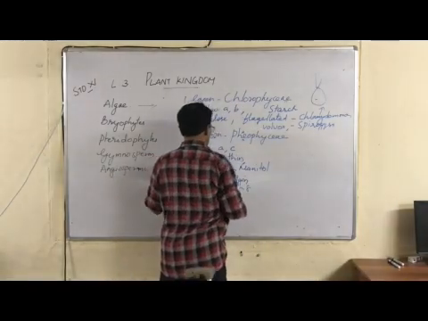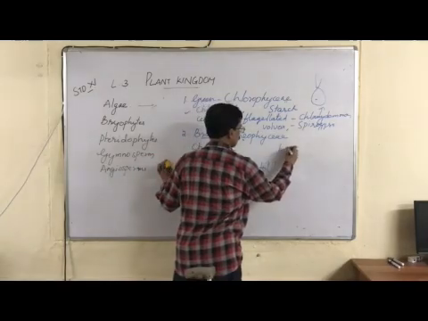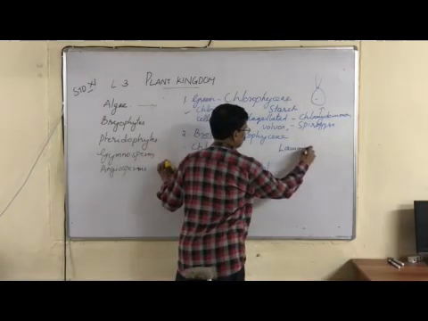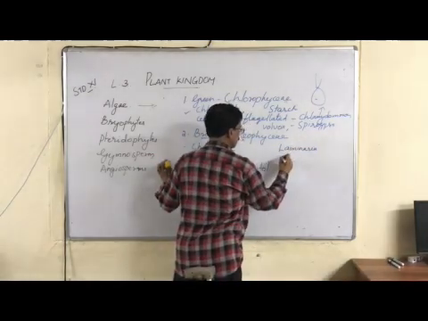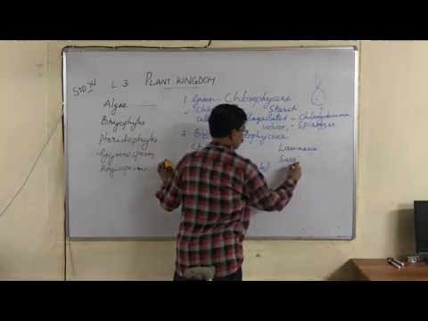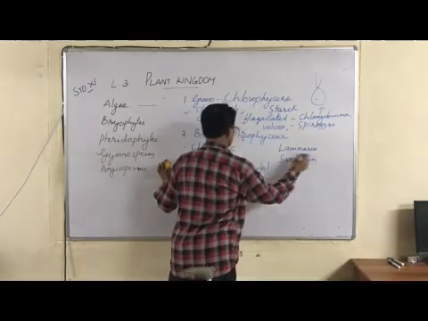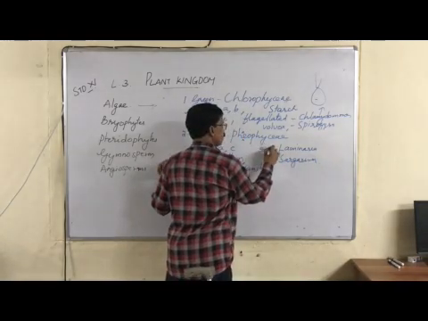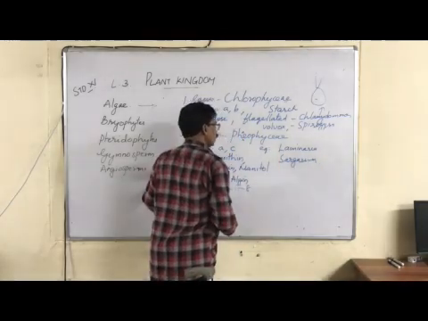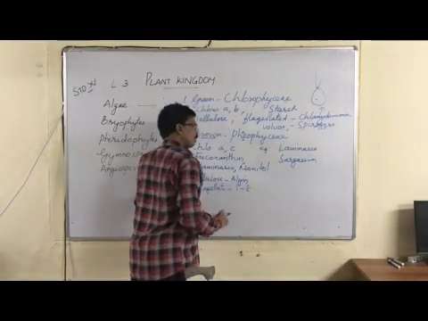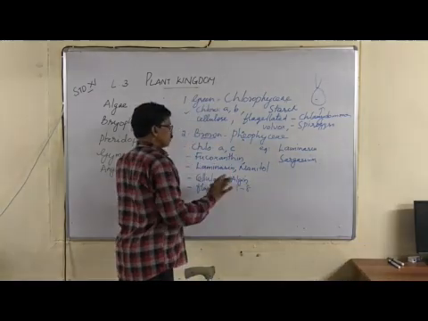They are Laminaria, Sargassum, etc. Then many other forms are there. At least 2 you must study.